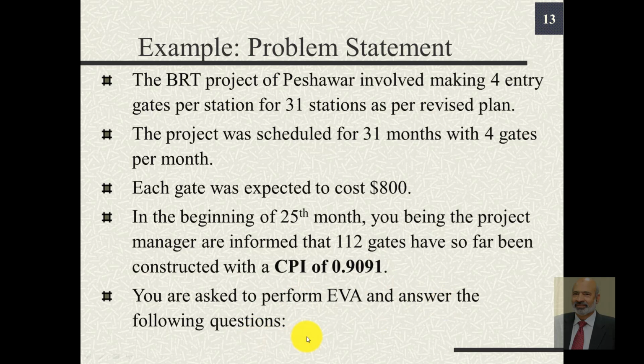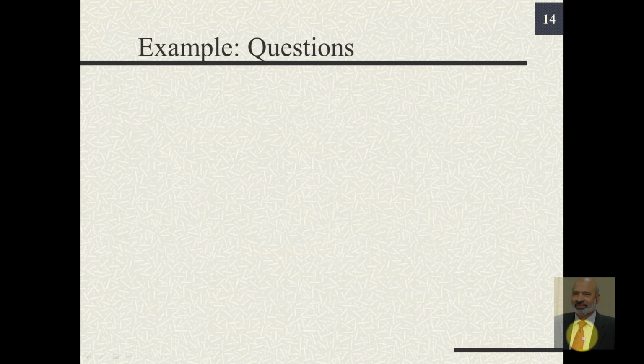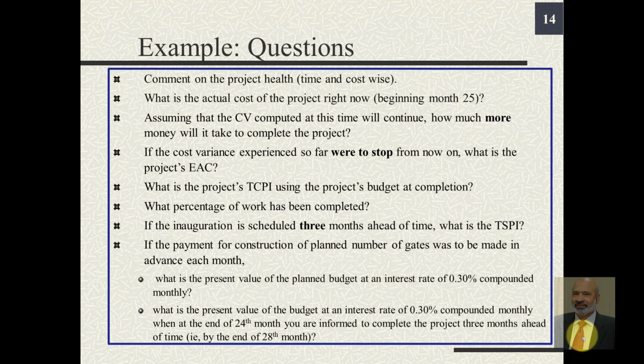Before we go to the questions, let us have one straight conclusion from this value of CPI. CPI is less than 1, so the situation is not desirable. We have spent more compared to the earned value. Here are the questions that we need to answer. The first question is, comment on the project health, time and cost wise. Second question is, what is the actual cost of the project right now?